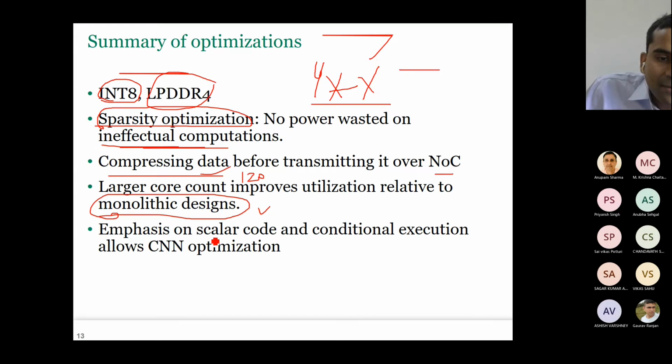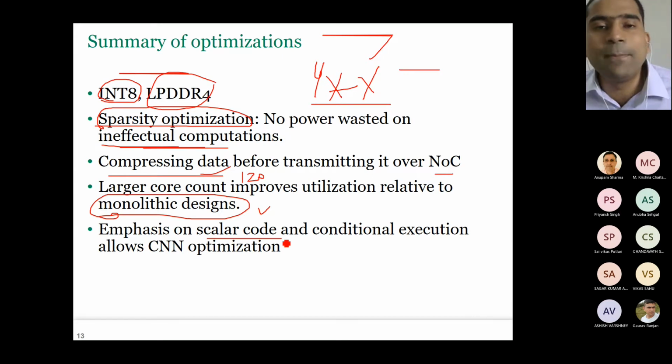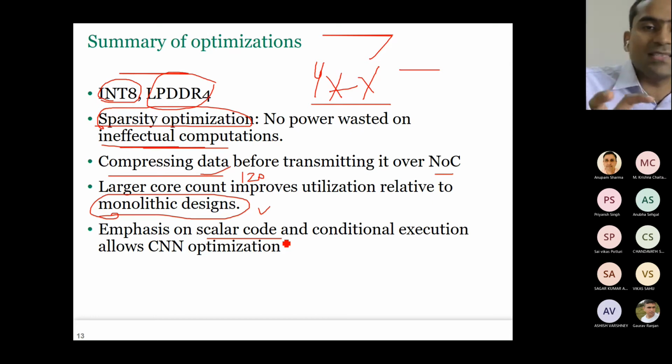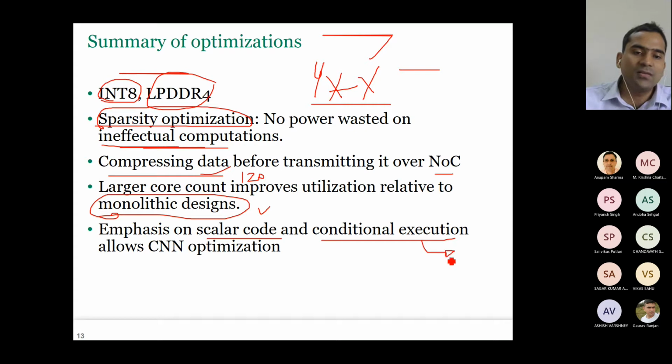Now, another thing is most of the accelerators, for example, TPU. TPU has only a systolic array. It doesn't have any CPU inside it, right? So if your code is highly parallel, with very good parallel computation, then fine. But if your code also has some scalar operations, then a systolic array is not good for that. A systolic array can't do that. So that's why the good point here is that each Tensix core has its own CPU so that it can focus on scalar code. And I will show an example of how conditional execution can also be useful for optimizing.